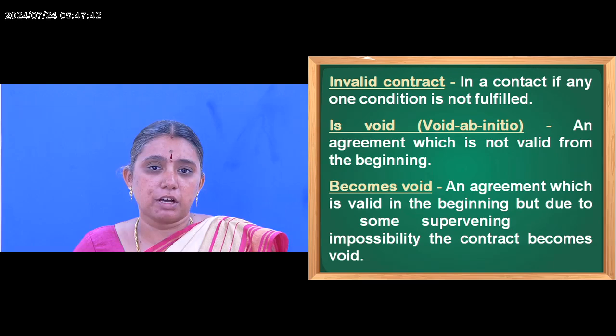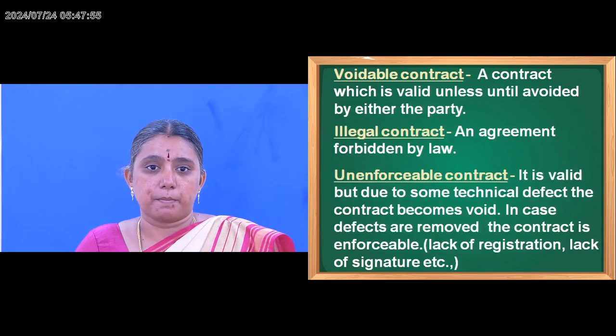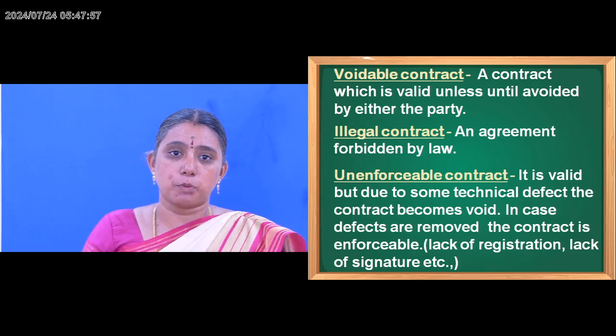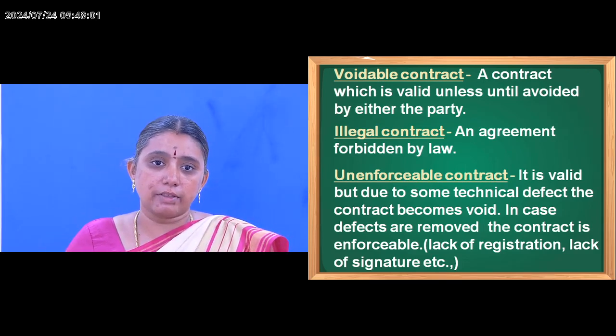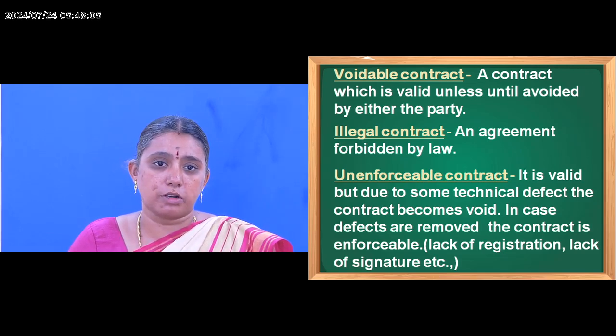Next one is becoming void. It means the agreement which is valid in the beginning, but due to some supervening impossibility, the contract becomes void. Next we are going to see about a voidable contract. A contract which is valid unless another person avoids it is called a voidable contract.